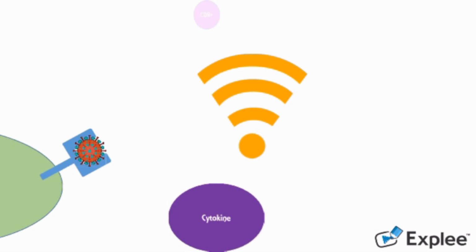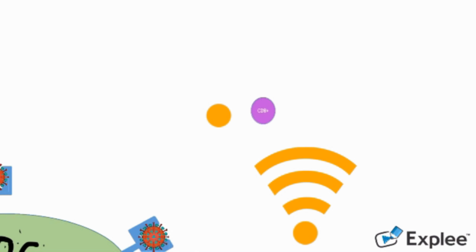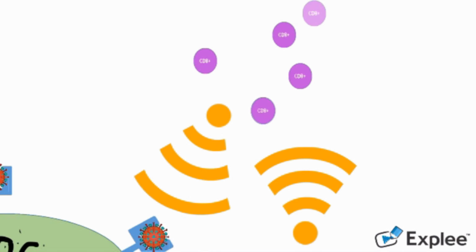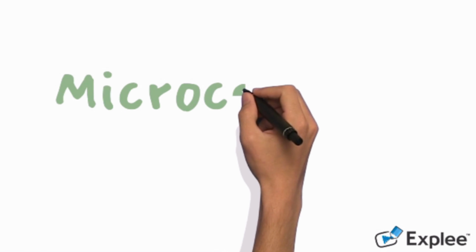pathogen. The receptors of the CD8 T cells detect the antigen. Clonal expansion of the T cell happens, all of which are specific to Zika. Then they kill the Zika-infected cells, thus clearing the infection. Now we know how the body fights off Zika. Cool, right? Zika is also suspected to cause microcephaly in newborns.